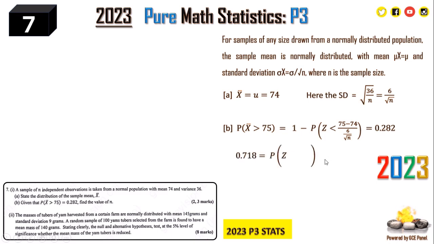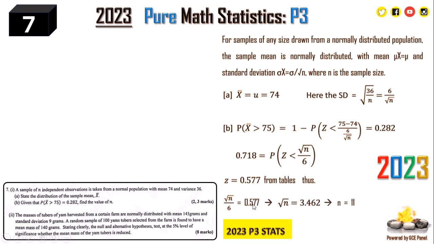From here, bringing like terms together, we have 1 minus 0.282, which is 0.718, equal to the probability of z less than, when we simplify, root n on 6. The value of z that gives us 0.718 is 0.577 from tables. Therefore root n on 6 is equal to 0.577.